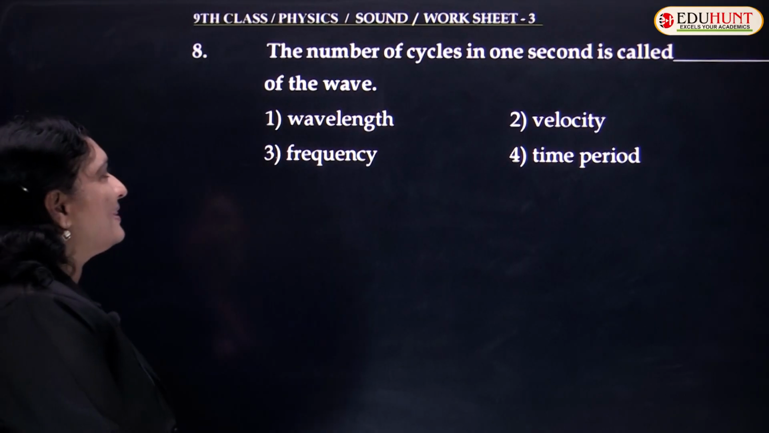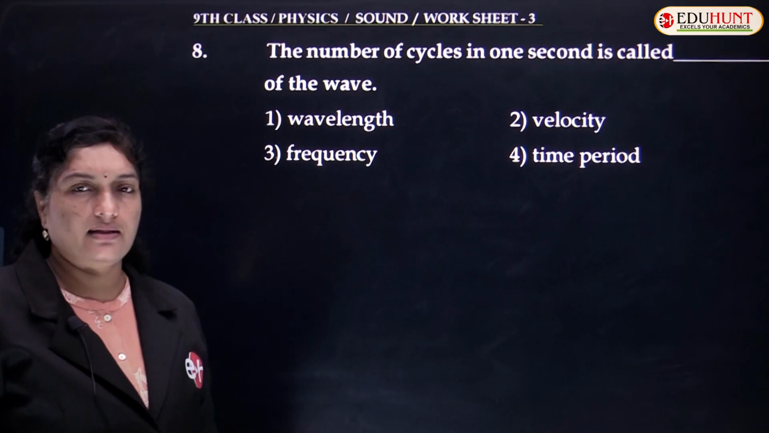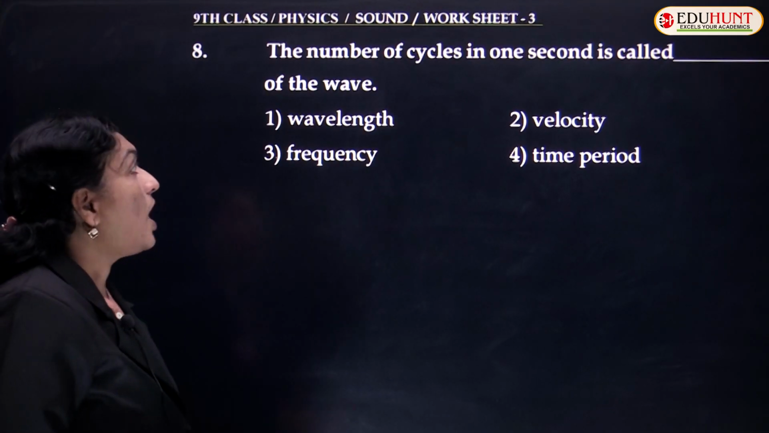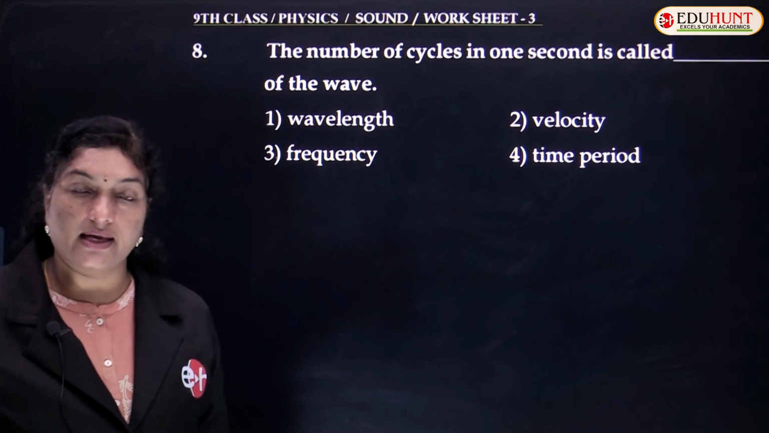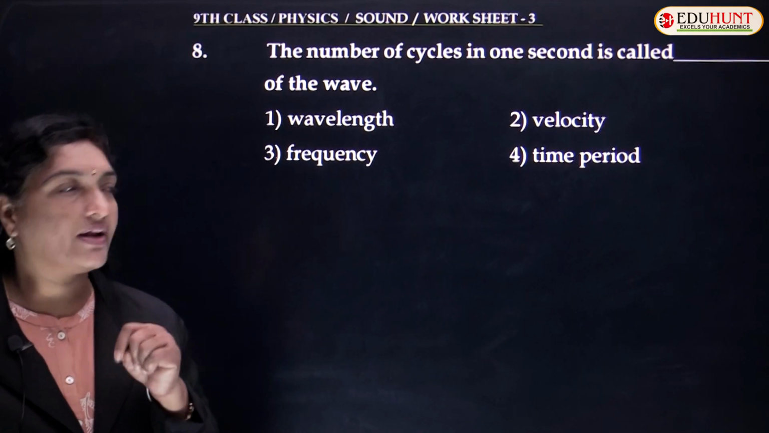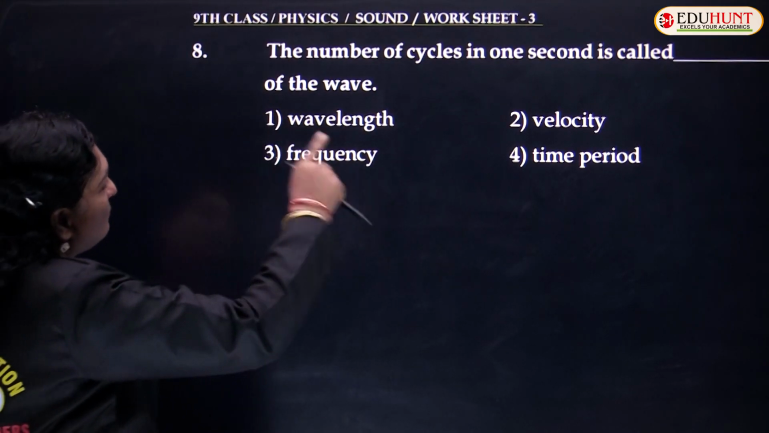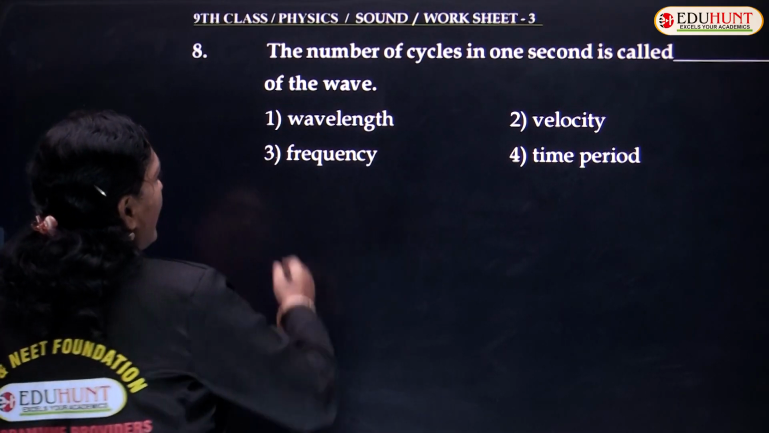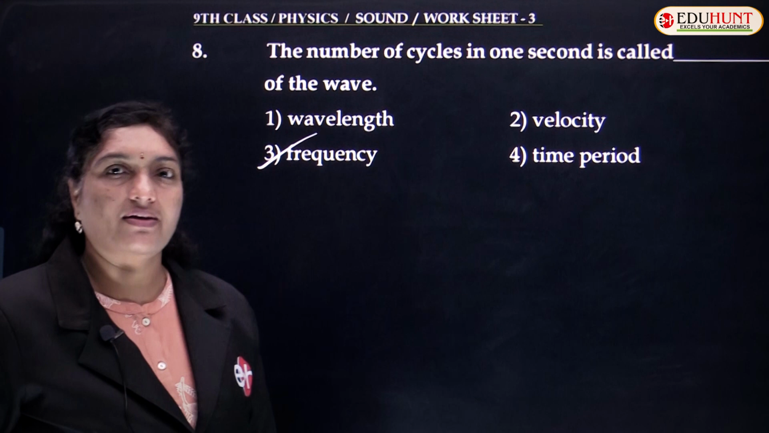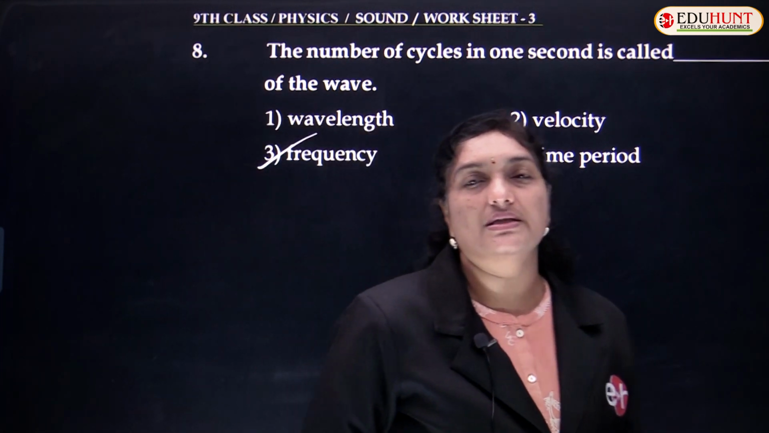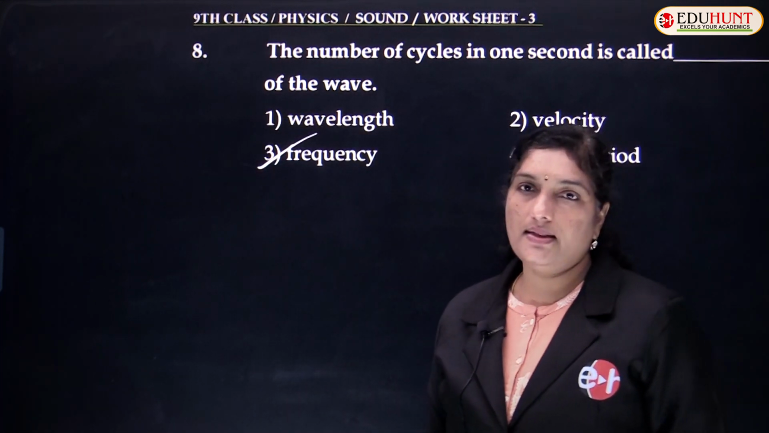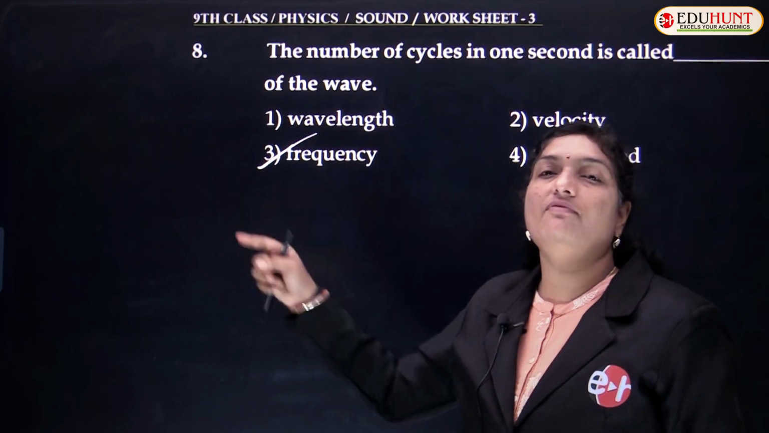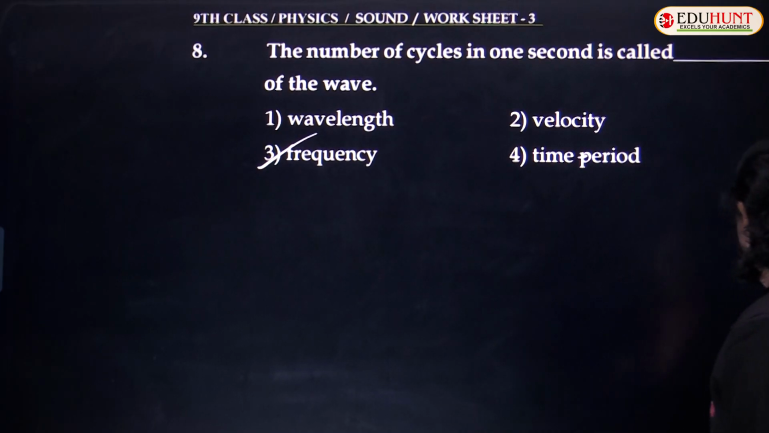Now look at the 8th question, children. Number of cycles. This I already told you: number of vibrations per second or number of cycles in 1 second, both indicate frequency. So the number of cycles in 1 second is called dash of the wave. What is that called? Frequency of the wave. Frequency is defined as the number of vibrations per second or number of cycles in 1 second.